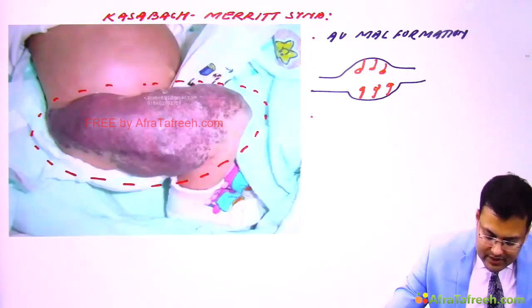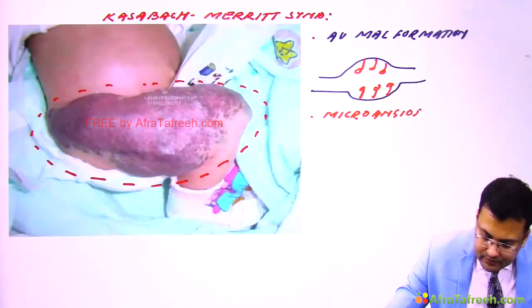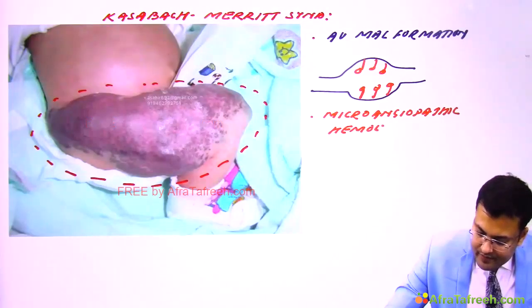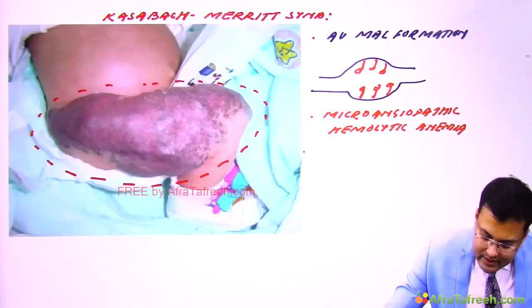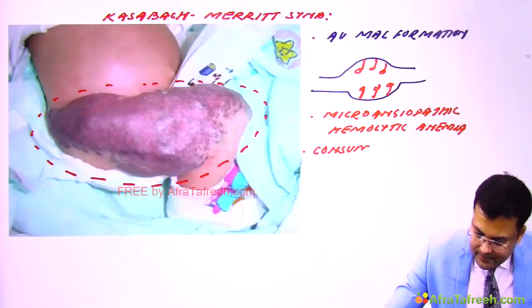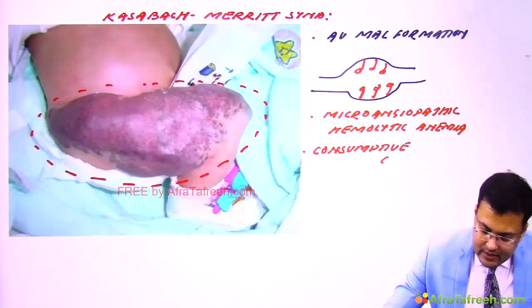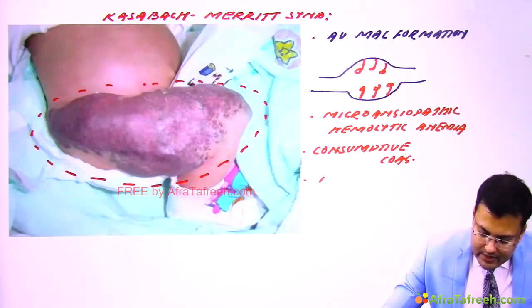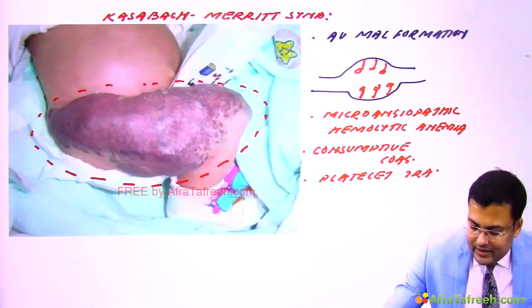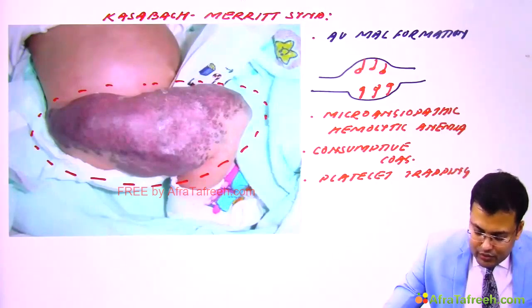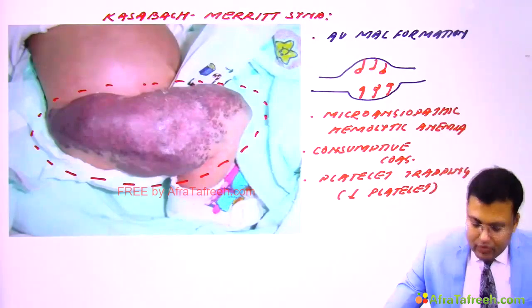So it is associated with microangiopathic hemolytic anemia, there is consumptive coagulopathy, there is platelet trapping, and because of this platelet trapping, these patients have thrombocytopenia. So there is decreased platelet count.